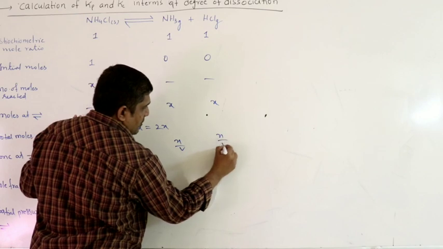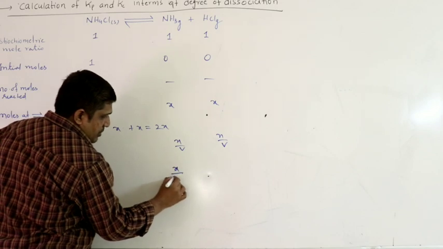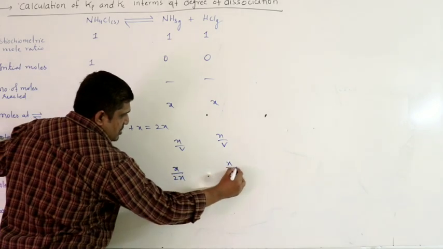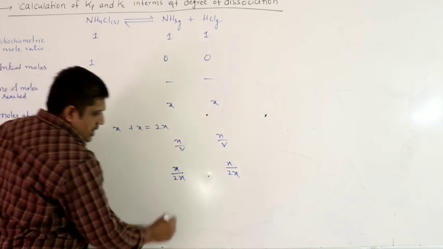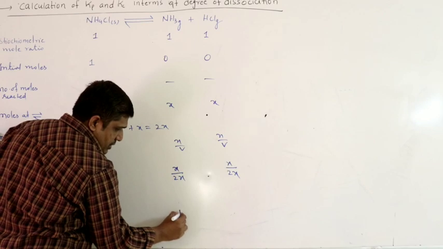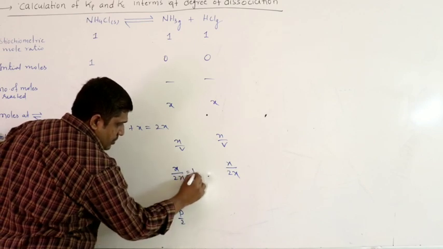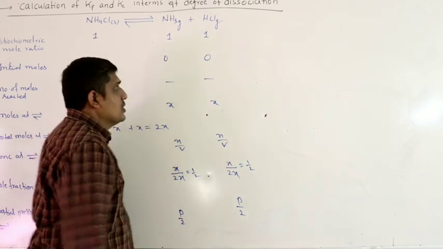Mole fraction, number of moles at equilibrium by total moles. Partial pressure, let us assume P as total pressure at equilibrium. So this is P by 2, because 1 by 2 you will get, this is also P by 2.